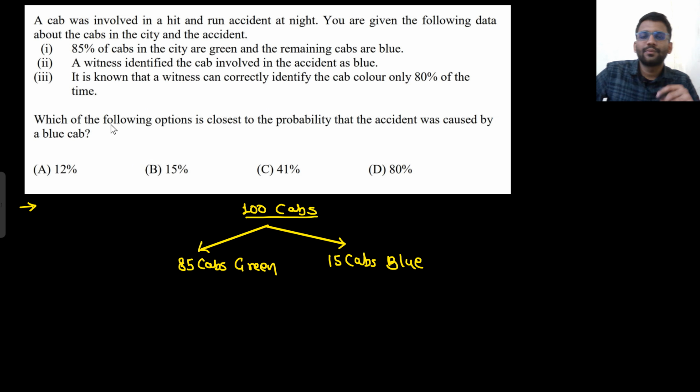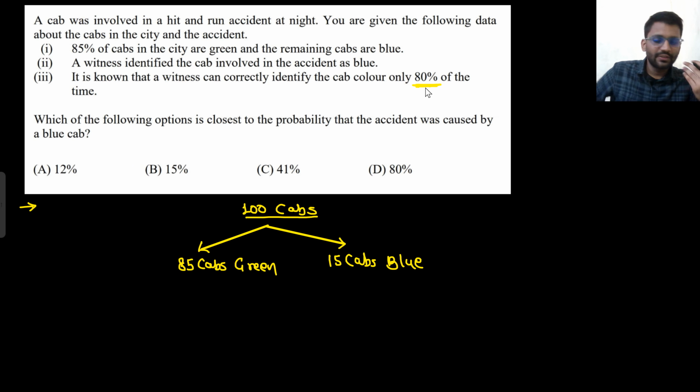Now a witness identified the cab involved in the accident as blue. The witness is saying that the car he saw was blue. Now it is known that a witness can correctly identify the car color only 80% of the time. So only 80% of the time can he tell the correct color.